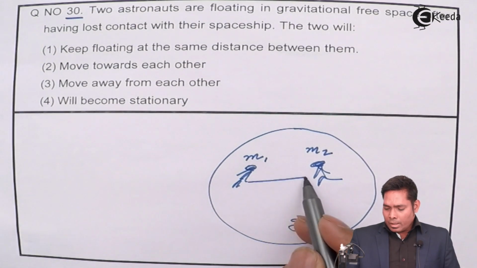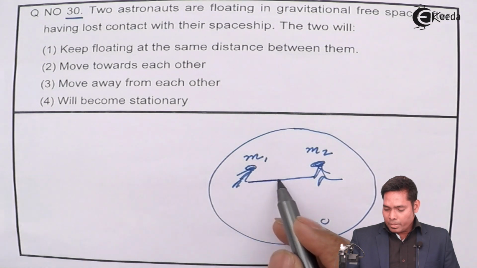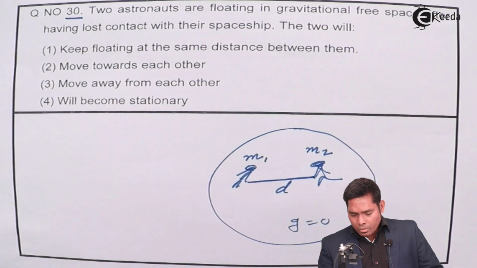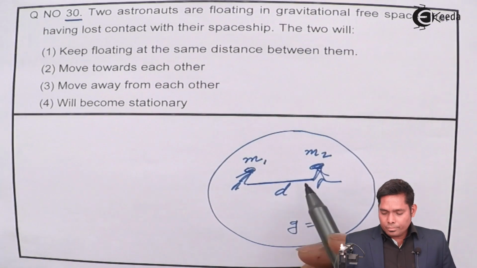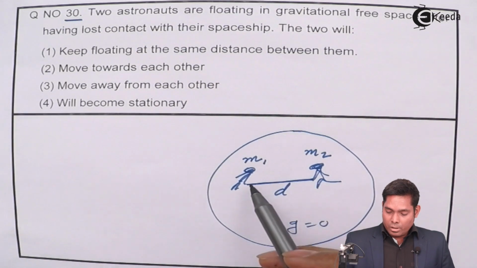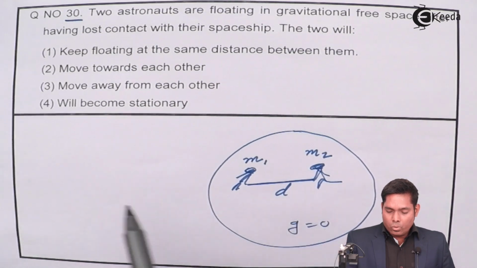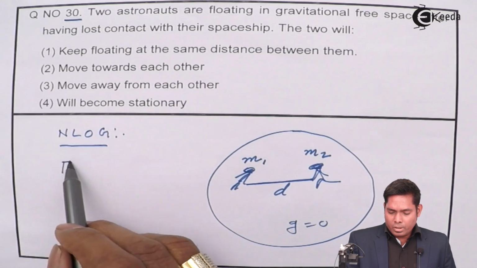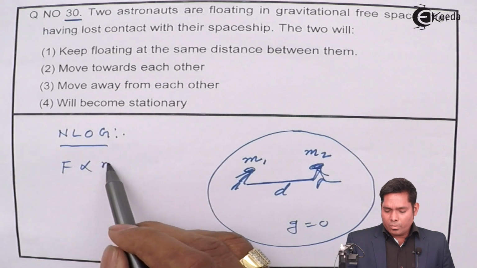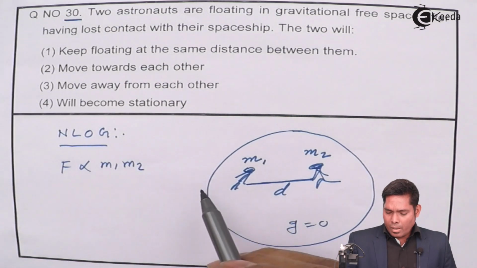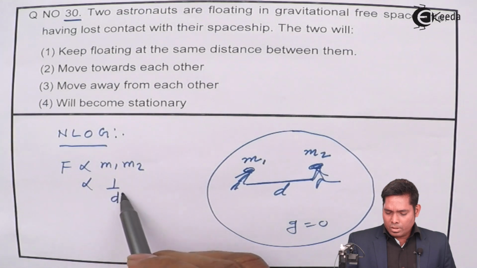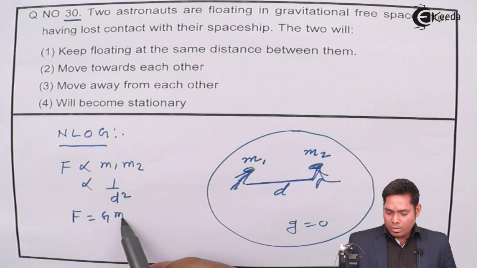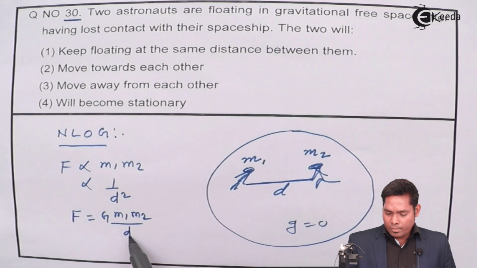Suppose at this moment d is the distance of separation between them. In this condition, according to Newton's law of gravitation, the force is directly proportional to the product of their masses and inversely proportional to the square of the distance between them. So the force equals G m1 m2 over d square.